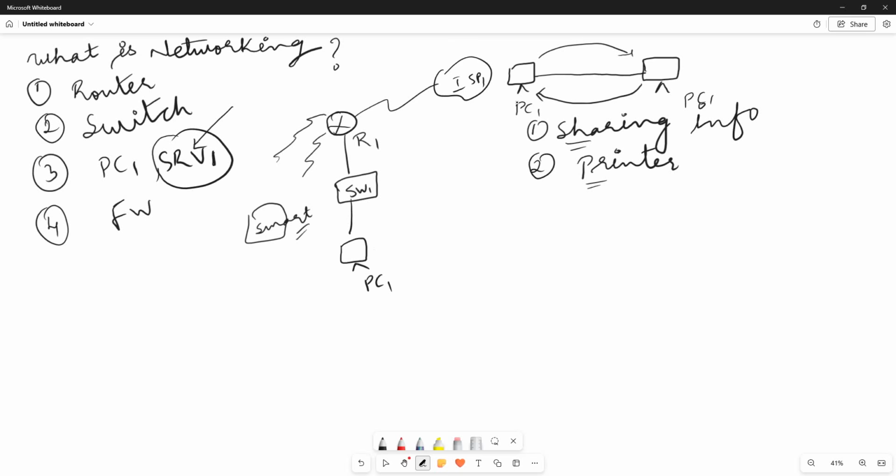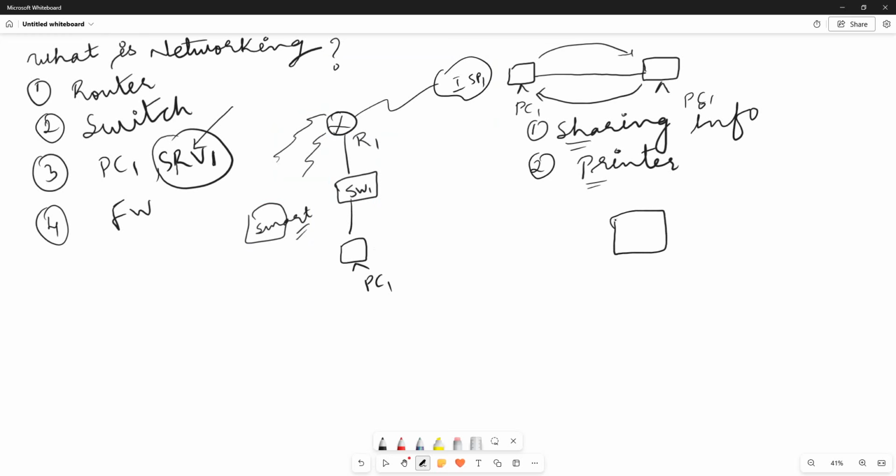Computer has low configuration and runs the client operating system, while server will run the server operating system. So in our own words we can say network is nothing but connecting the devices. Networking is used to share the resources, and to create the network we need the cable and the devices. If you have a wired network, or if you want to connect wirelessly, you need the wireless router, the Wi-Fi router, and the smart devices. We can define it this way also. And we have the switch also. If you are using a wired network, then we can connect the devices to the switch.